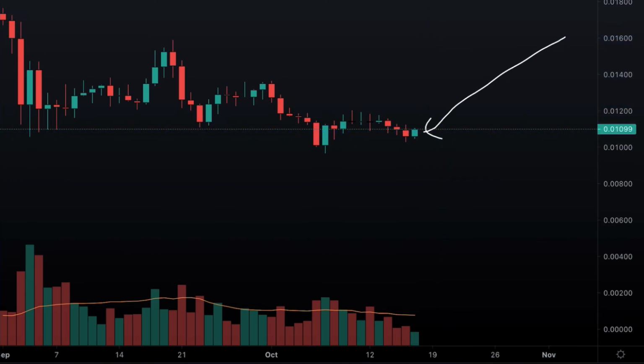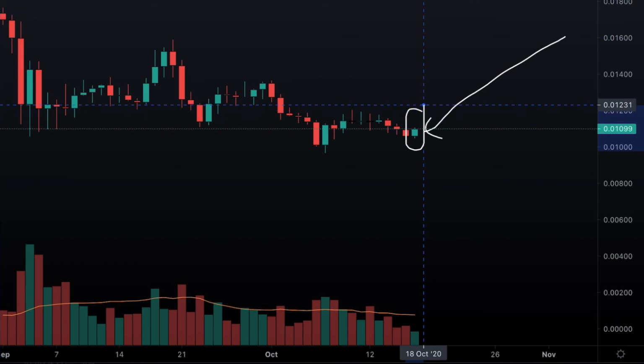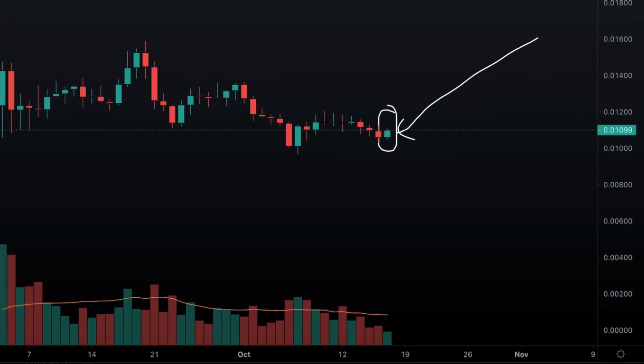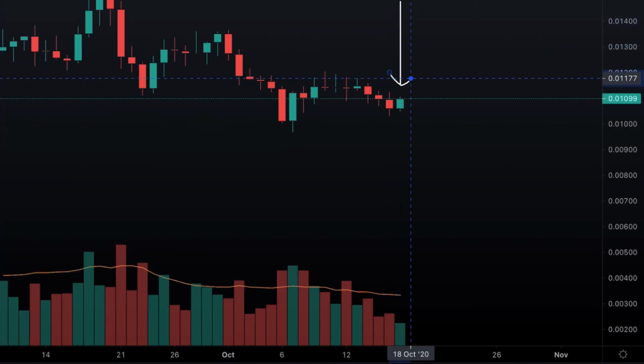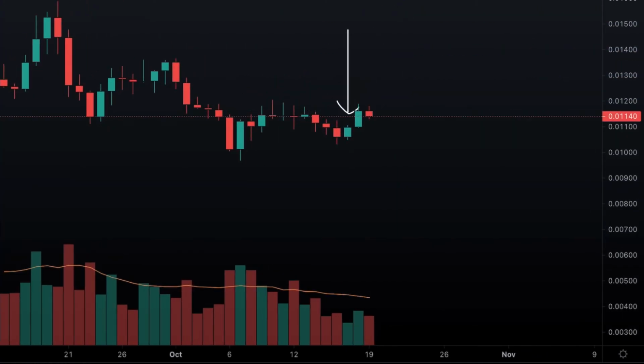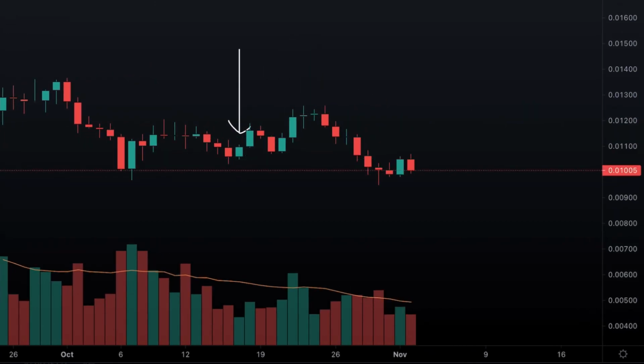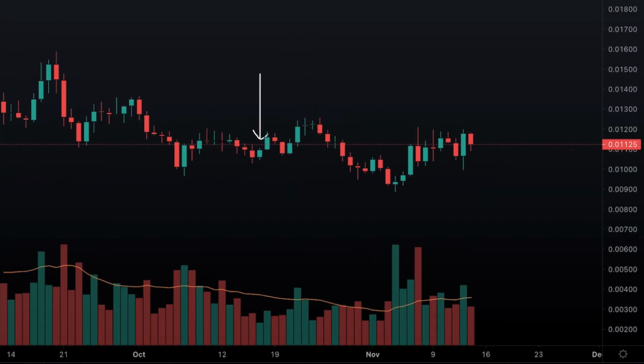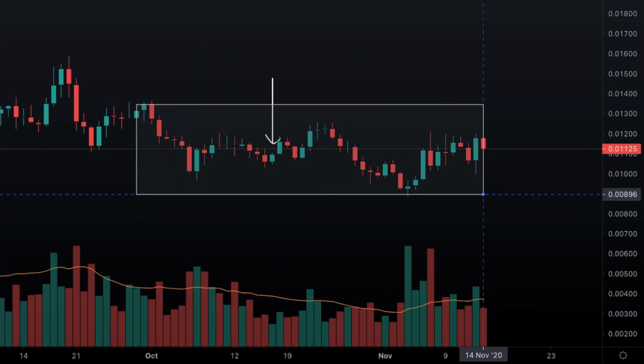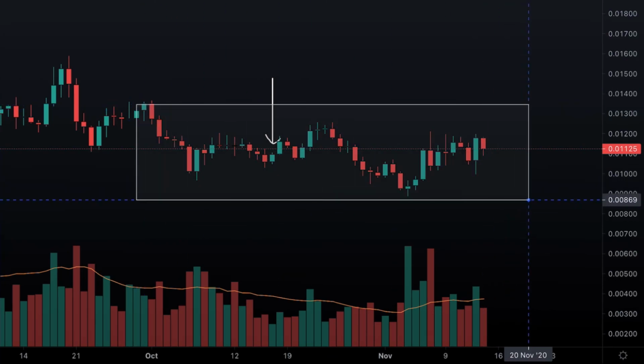So here, you will see that the size of the current candle is almost the same with the previous ones. Therefore, merong tendency that a sideways move or an indecision might take place after. So let's see how it will play. So the market moved in the same direction, which is sideways, with the same strength of the previous candles.